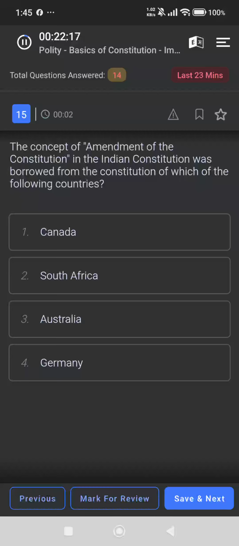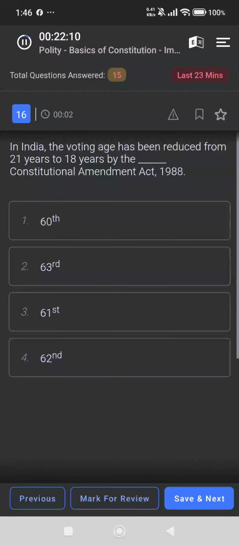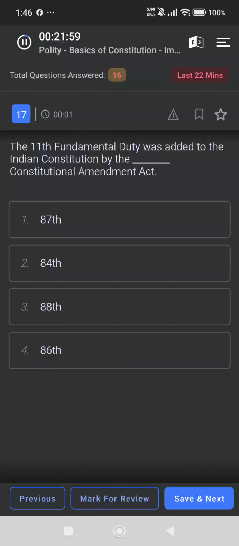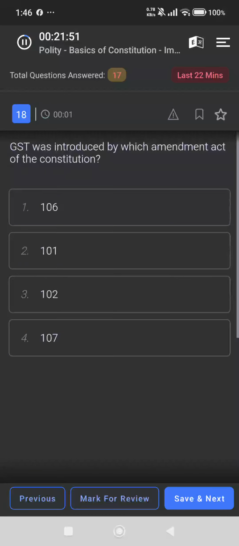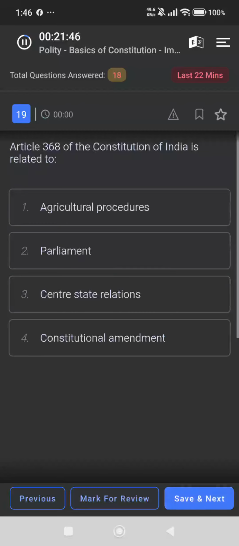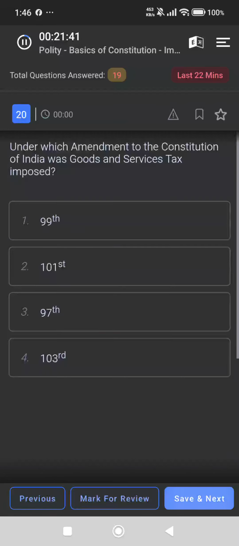The concept of amendment of the Constitution is borrowed from South Africa. In India, the voting age has been reduced from 21 to 18 years by the 61st Amendment Act. The 11th fundamental duty was added to the Indian Constitution by the 86th Constitutional Amendment Act. GST was introduced by the 101st Amendment Act. Article 368 is related to constitutional amendments.